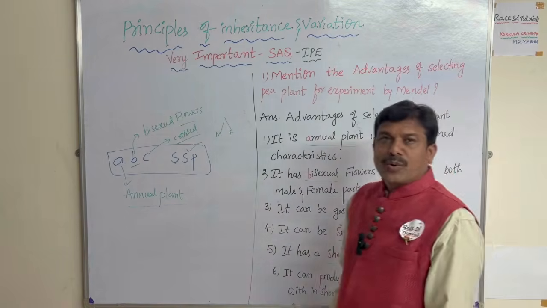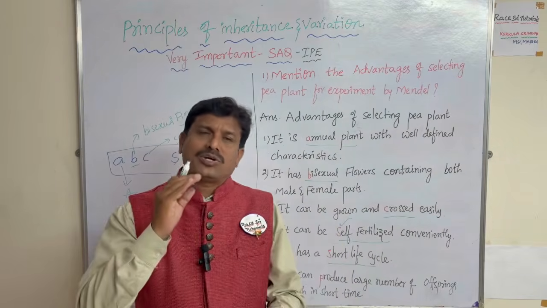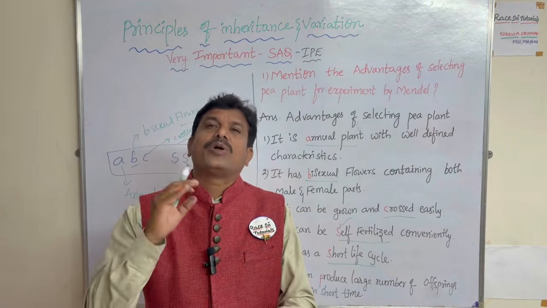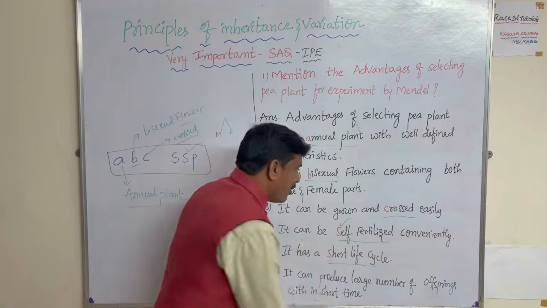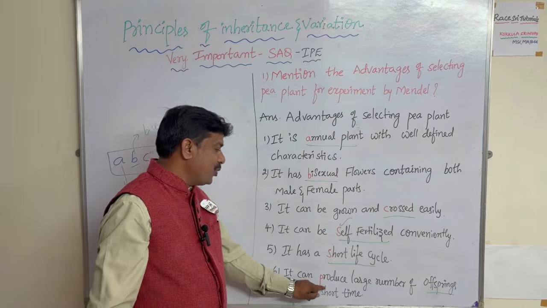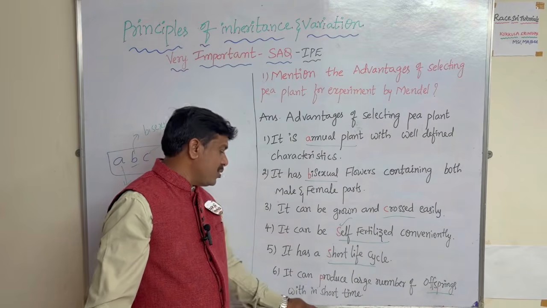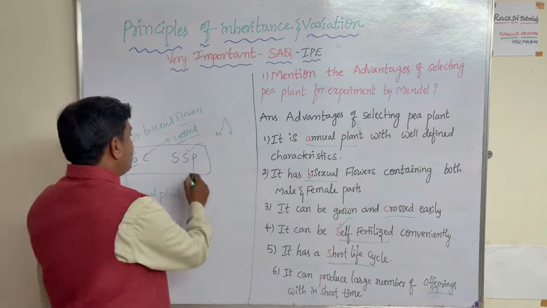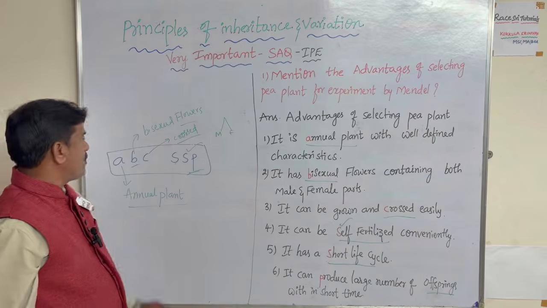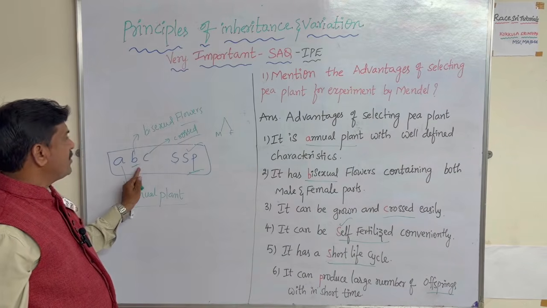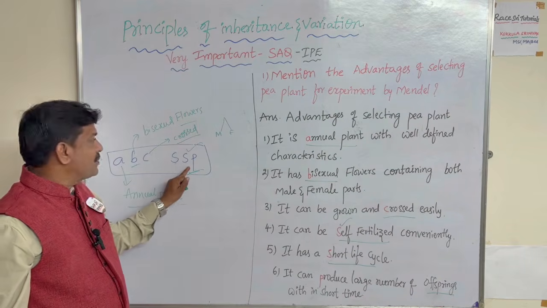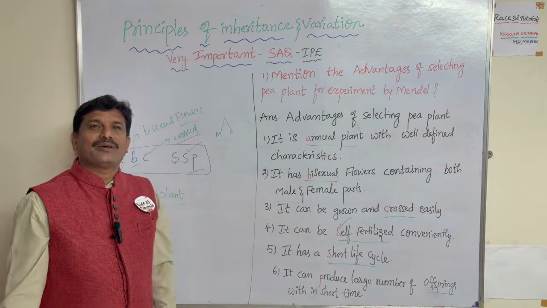And one more: they produce a large number of progeny in a short term. In a short term they may produce so many small plants, which are called offspring. Offspring means small child plants. So P means produce a large number of offspring within a short time. Very simple, no? Annual plant, bisexual flower, crossed easily, self-fertilization, short term life cycle, and produce a large number of progeny in short time.